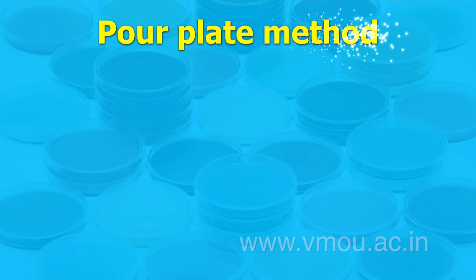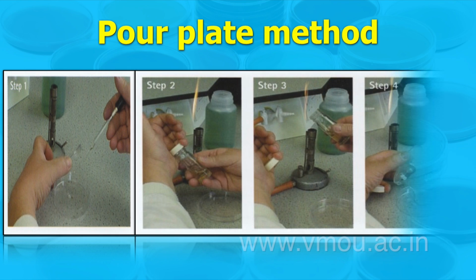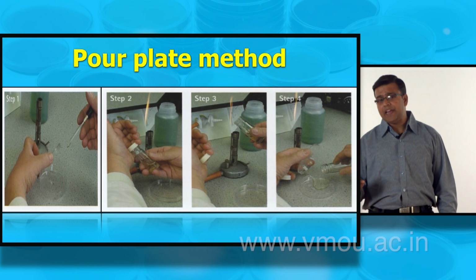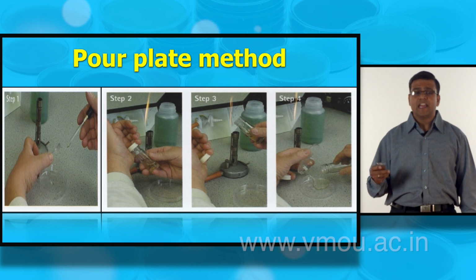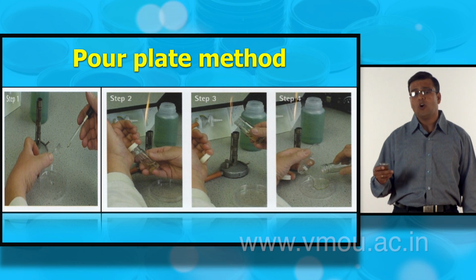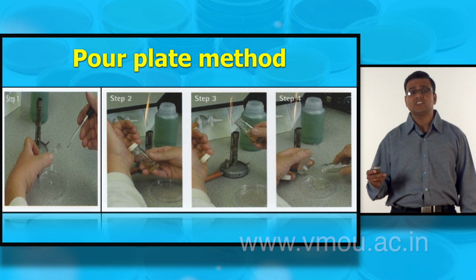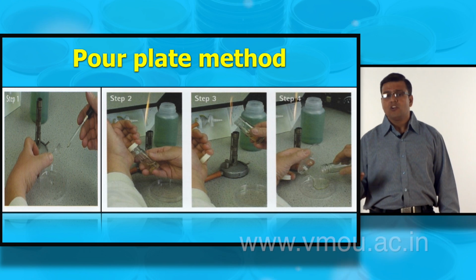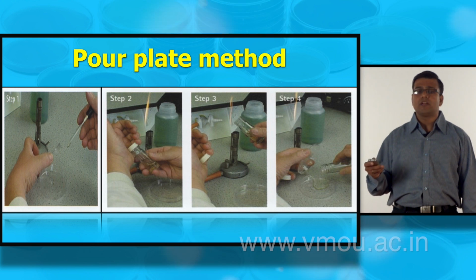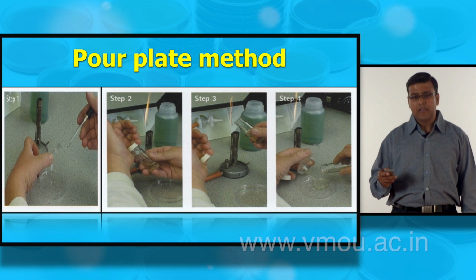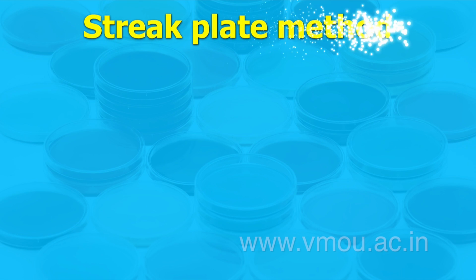Pour plate method. In the pour plate method, first of all, we take the plate, and in the second step, we open the vial in the presence of the flame, and next we pour the particular media into the plate. Next, streak plate method.